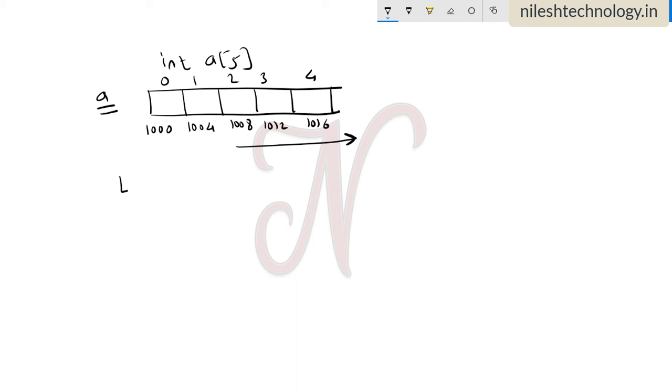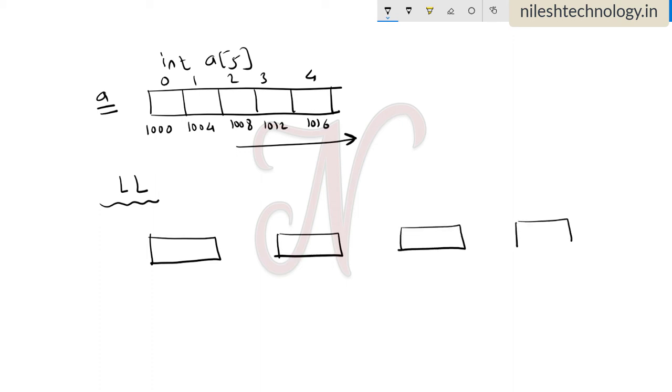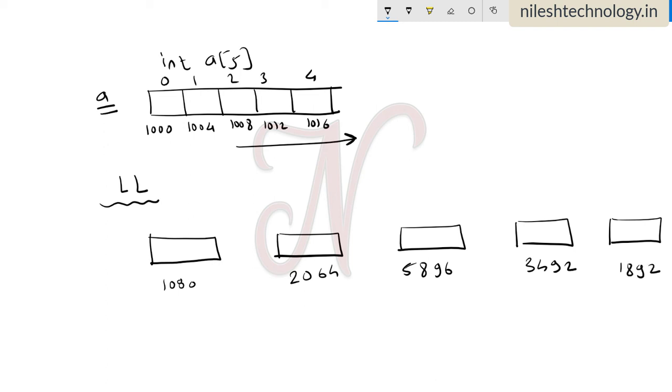Here we draw a linked list of 5 numbers. See here, this is your number. All these 5 numbers are not necessarily stored in a continuous manner. There is a chance to store these numbers in different memory locations. So assume this is the 1080 address location, this is 2064, 5896, 3492 and 1892, and these are some numbers: 5, 6, 7, 8, 9.